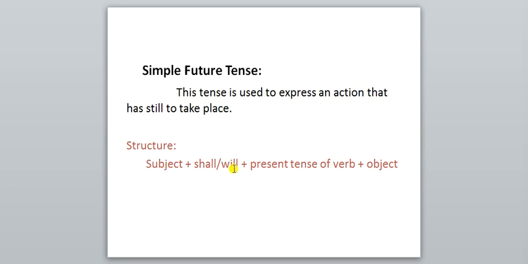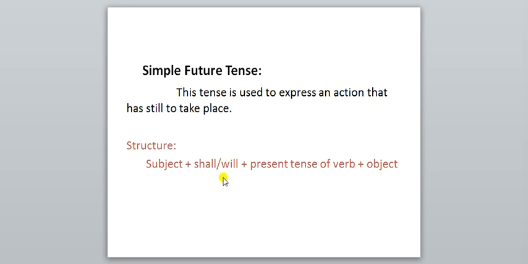Will means 101% you are going to complete it tomorrow. You are showing your certainty. Correct? And so you used here will. I will complete. Complete is the present tense of verb, right? And it is the object. I will complete it tomorrow. Whatever answer you give to your mother, whatever reply is given by you to the mother, that shows the simple future tense.